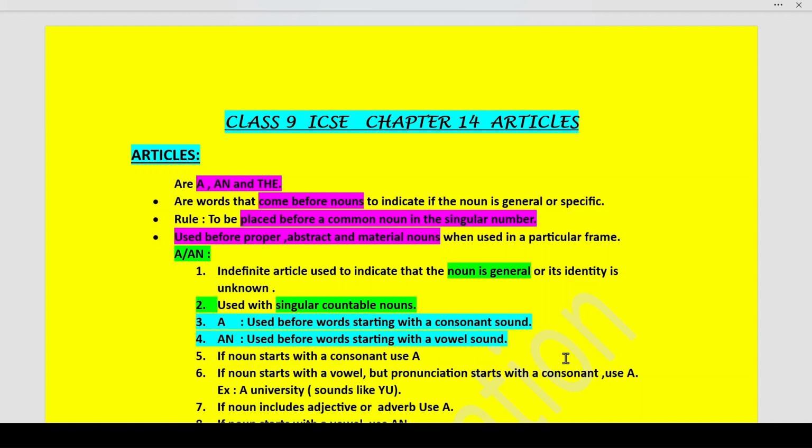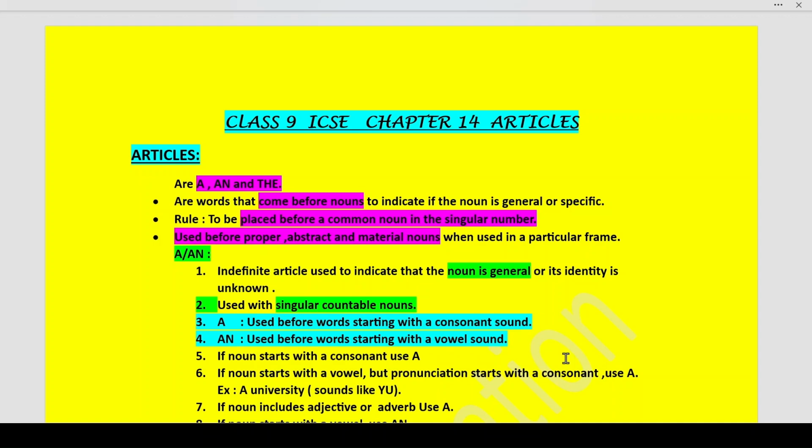Excluding these, that means leaving A, E, I, O, U, the rest are all consonants. So we use the article a in words which start with the consonant sound. For example, a girl. Now, girl is a noun. Okay. Now, the word girl is starting with G. G is a consonant. So we use a girl. For example, a man. The word man is starting with M, which is again a consonant. So we use a man.